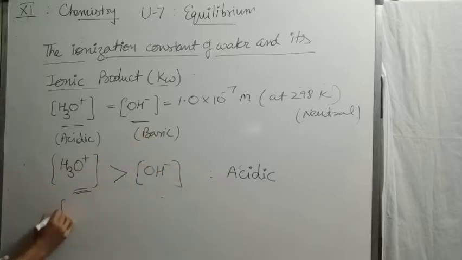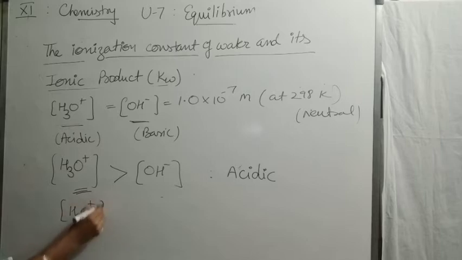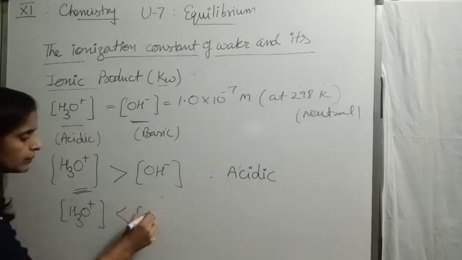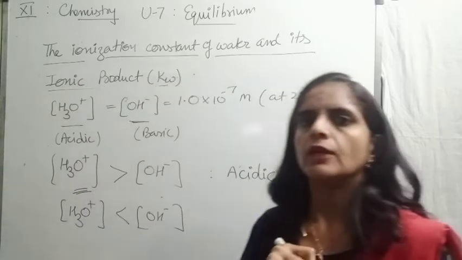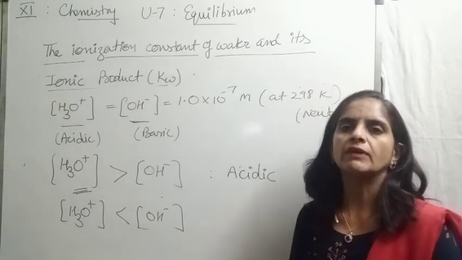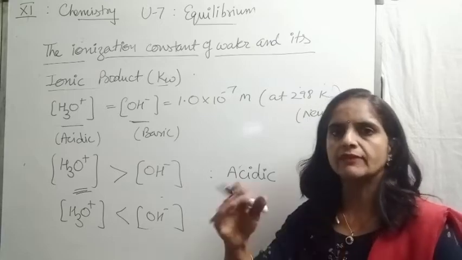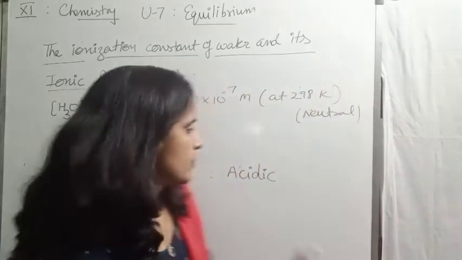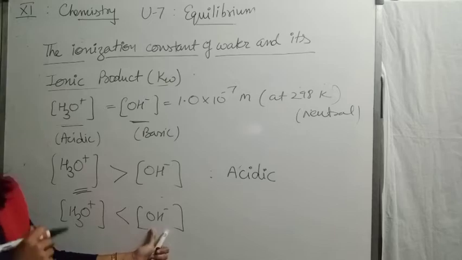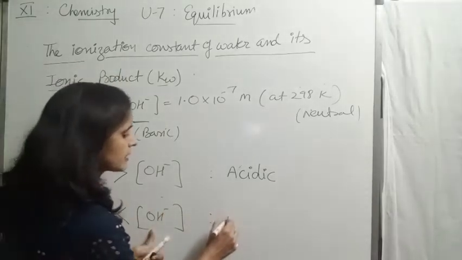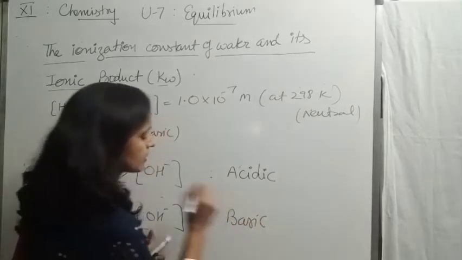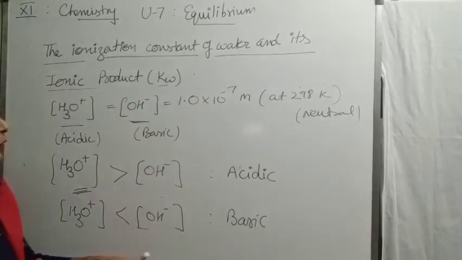acidic. But if the situation is opposite, that is, the hydronium ion concentration is less than hydroxyl ion or less than 10 to the power minus 7, because at minus 7 the solution is neutral. So if hydronium is less than hydroxyl, or we can say hydroxyl is more than 10 to the power minus 7, in that case the resulting solution will be basic. So in this way, by knowing these concentrations, we can predict the nature of solution.